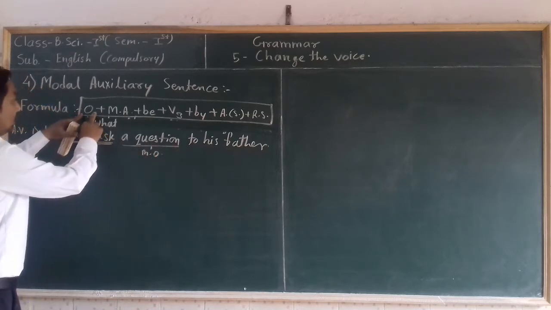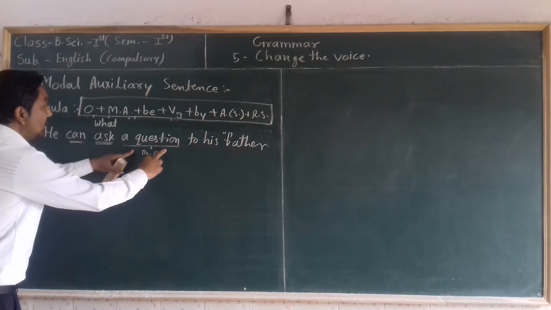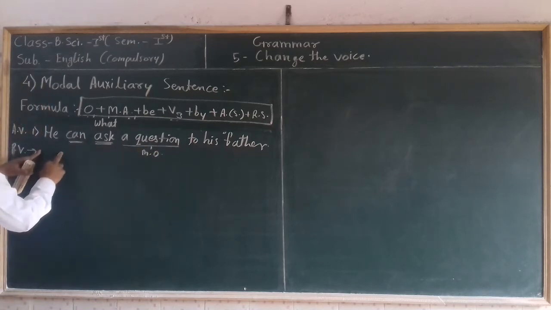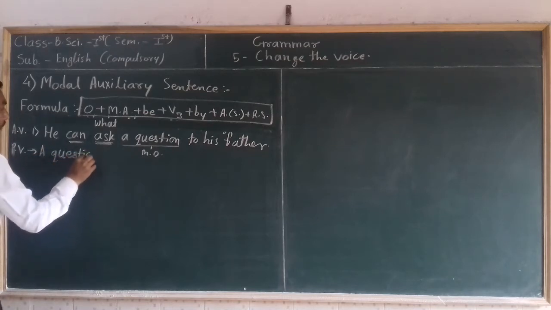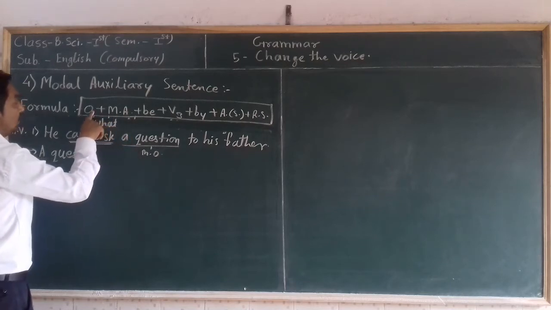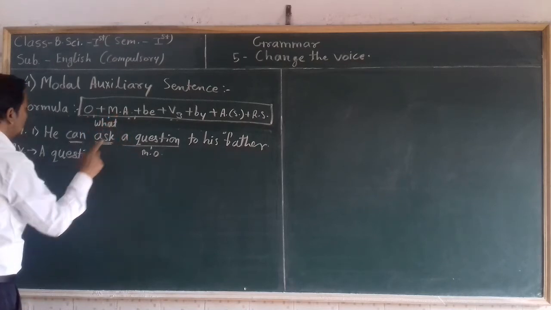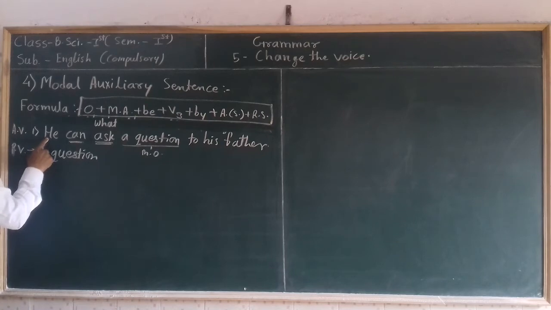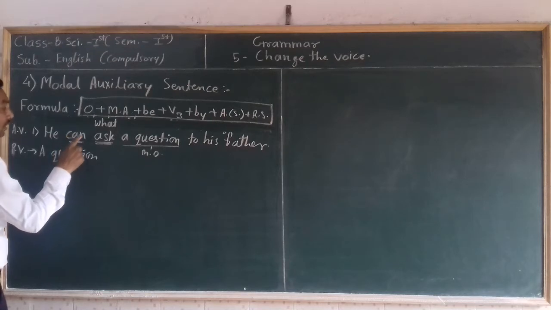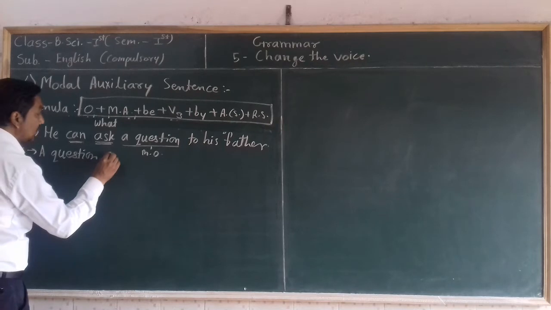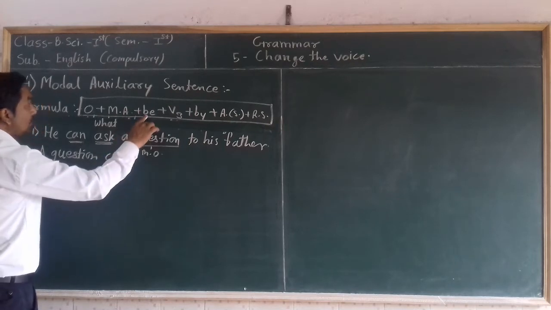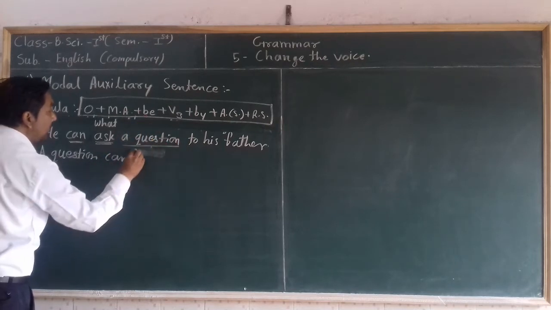So according to the formula, we have to write this main object at the starting of passive voice sentence, a question. Then after the main object we have to write modal auxiliary. So in active voice, after the subject, whatever modal auxiliary word is given, write that word as it is in passive voice after the new subject. Then write be.